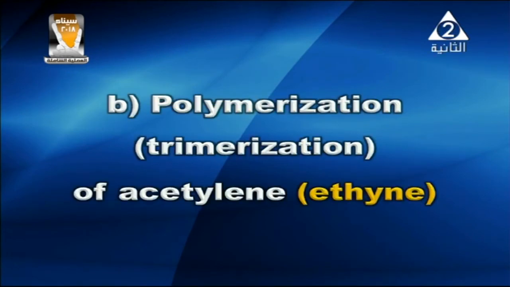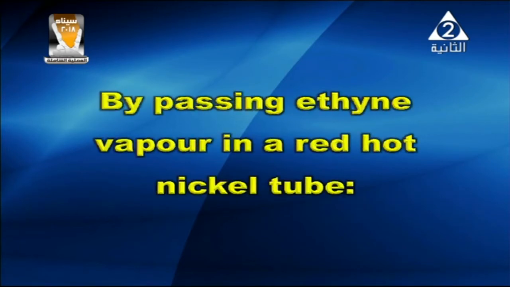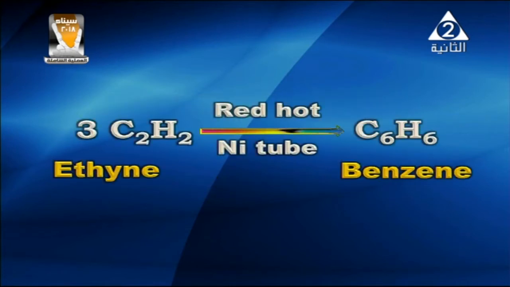The second point here is the polymerization or trimerization of acetylene, or ethyne. By passing acetylene vapor in a red-hot nickel tube, as shown in the equation on the screen, 3 moles of C2H2 in a red-hot nickel tube give benzene, C6H6.